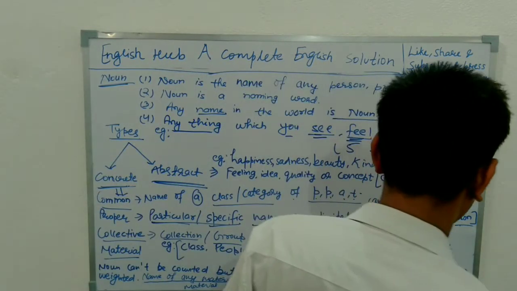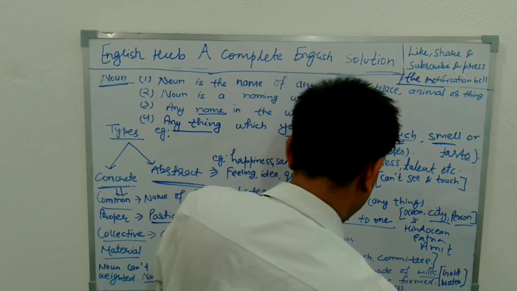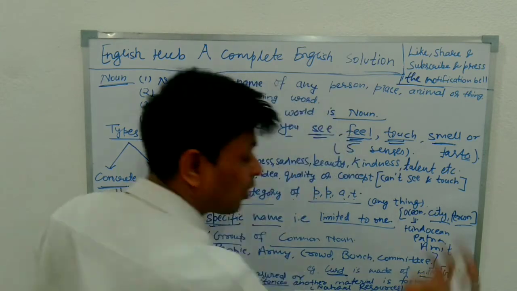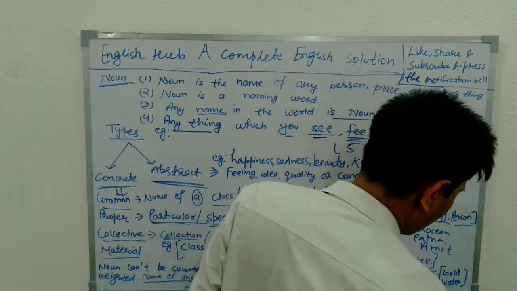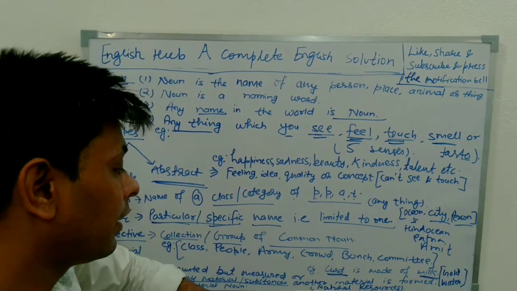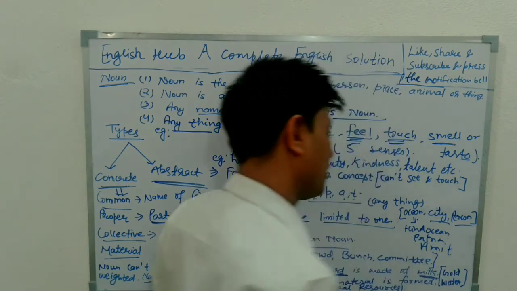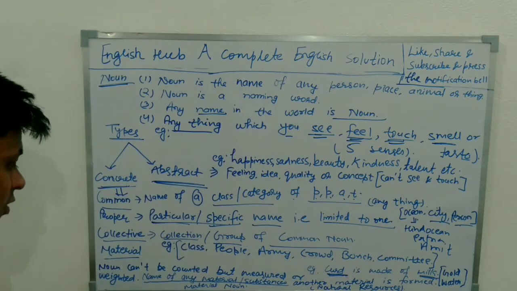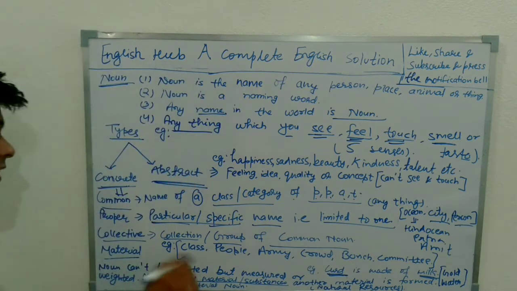Let's go through the examples. Gold, water. Here is the example I've written: curd is made of milk. So see, what is made? Curd is made from milk. Which is the material noun? Milk is the material noun from which the material is made. Curd is different. So milk is the material noun and curd is made from milk. Material noun basically comes under natural resources. So this is all about material noun. It can be measured or weighed but can't be counted.